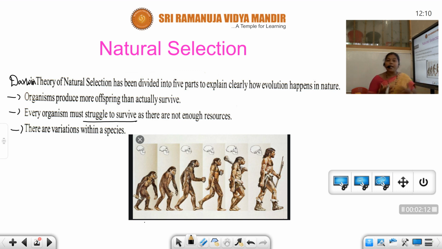There are limited resources, such as food, water and air, but the number of reproductions keeps increasing over the years. There are variations within the species. There are a number of mutational changes occurring within the species.